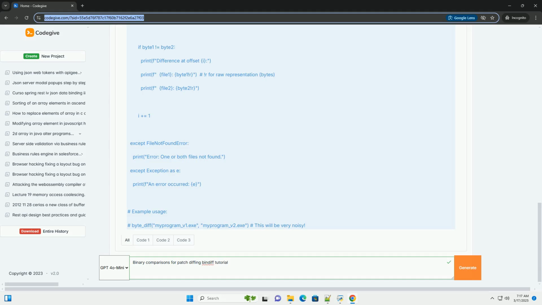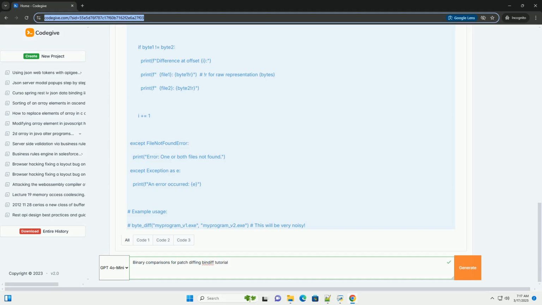Changes in the libraries can affect the diffing results. Compiler optimization: different compiler optimization levels can produce very different code. Try to use binaries compiled with similar optimization settings. Handling large binaries: diffing very large binaries can be slow. Try to narrow down the areas of interest before performing the full diff.